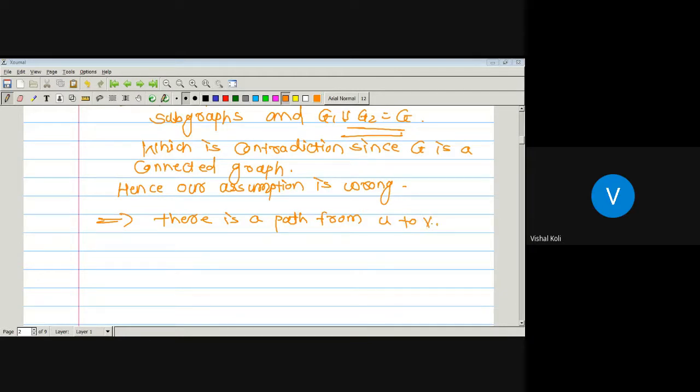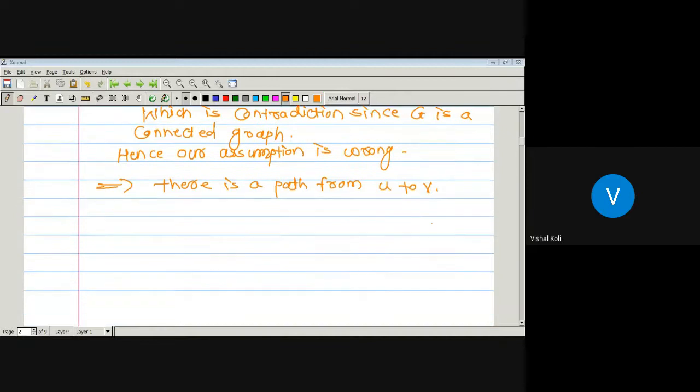So whenever graph G is connected, and if we take any pair of vertices U and V, then there must be a path from vertex U to vertex V. Now the if part.